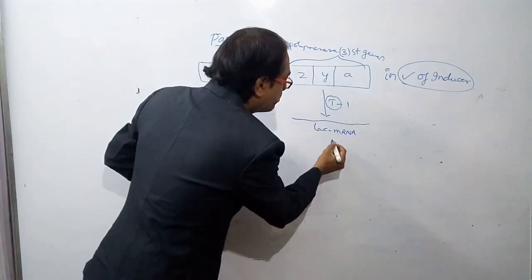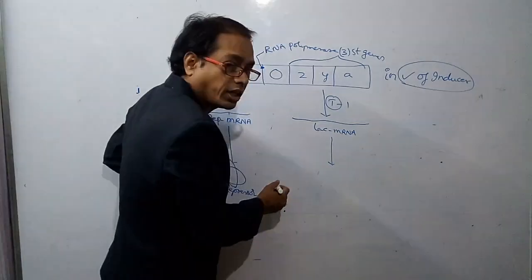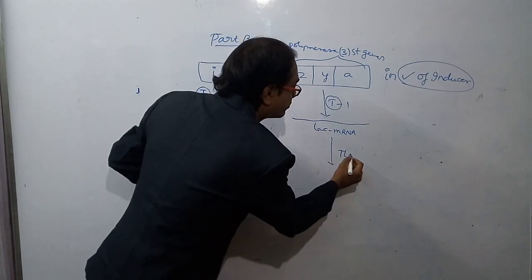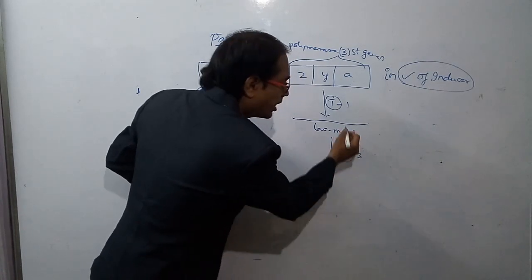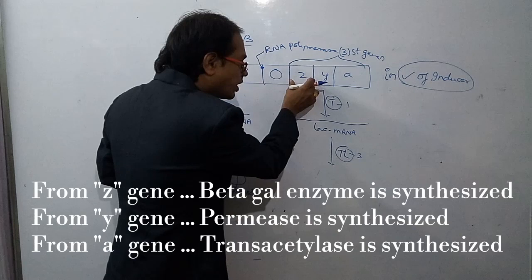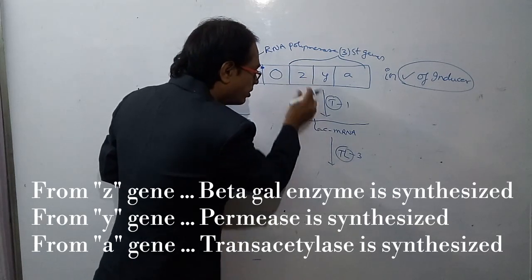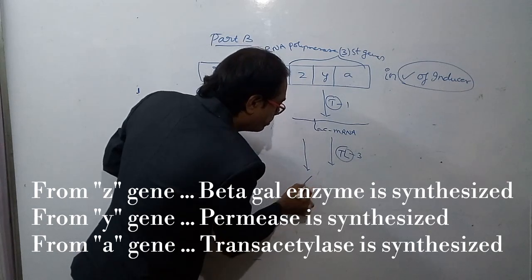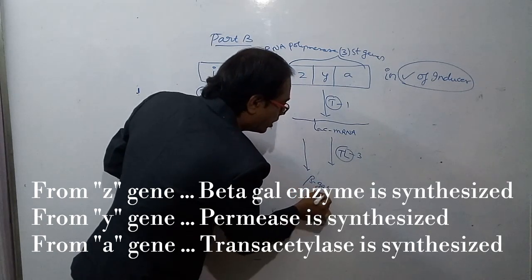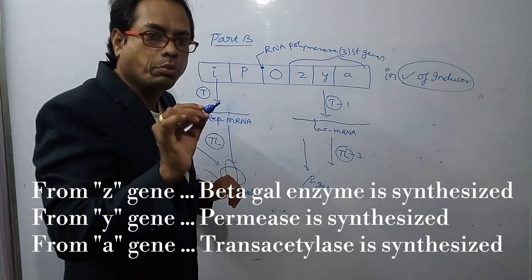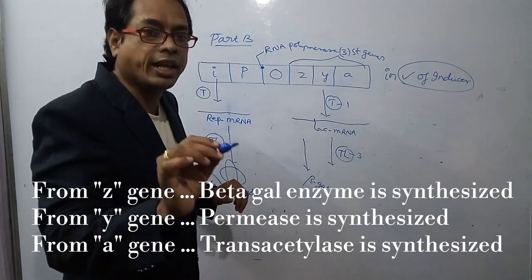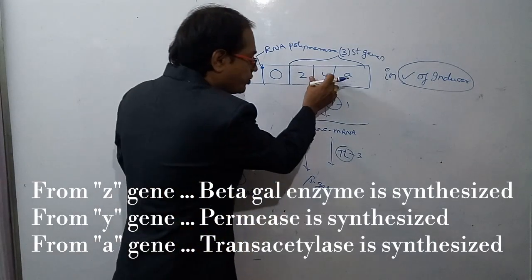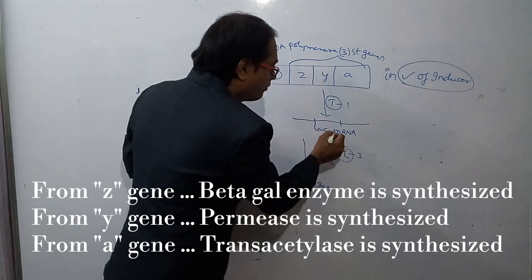From this lac mRNA, 3 translations occur. That means from the Z gene, beta galactosidase enzyme is synthesized. Its full name is beta galactosidase enzyme.